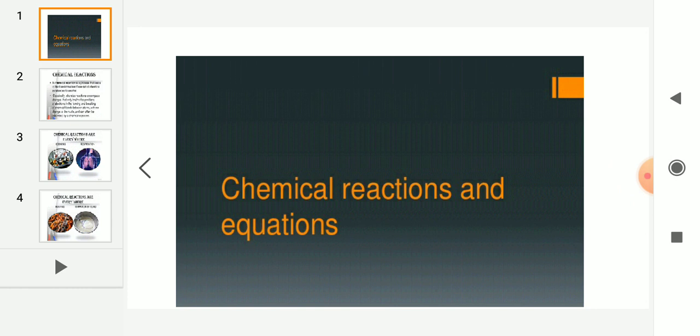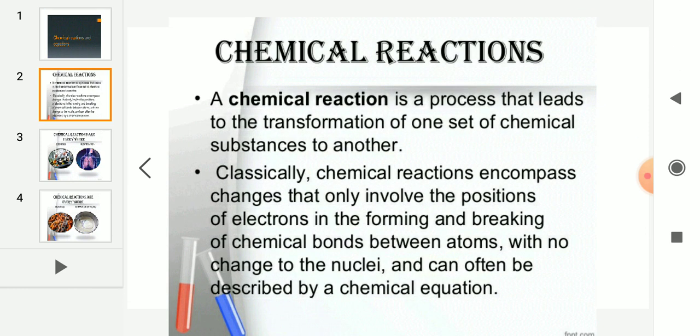Today, we are going to learn about a topic in chemistry, chemical reactions and equations. First, we know what a chemical reaction is. It is a process that leads to the transformation of one set of chemical substances to another. So, chemical substances completely transform into other substances.